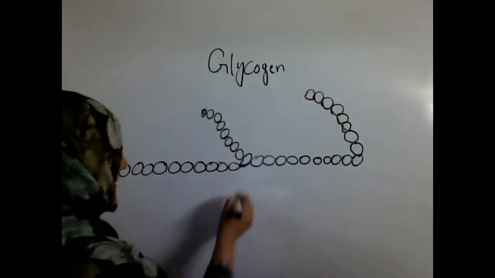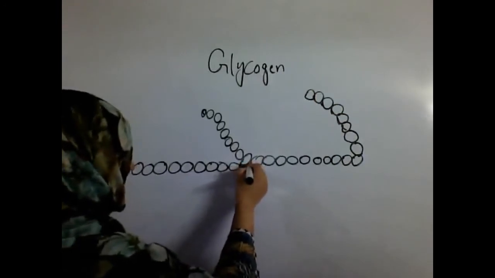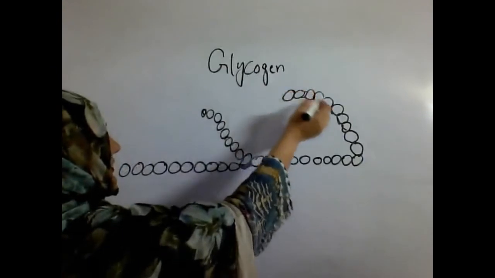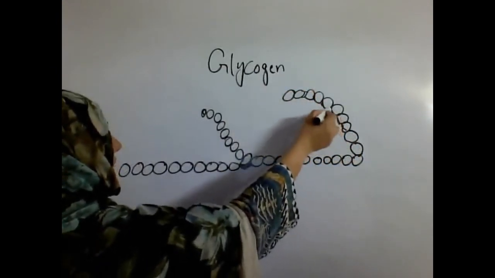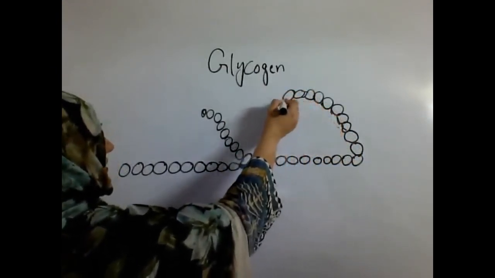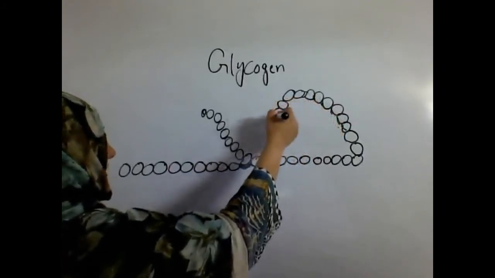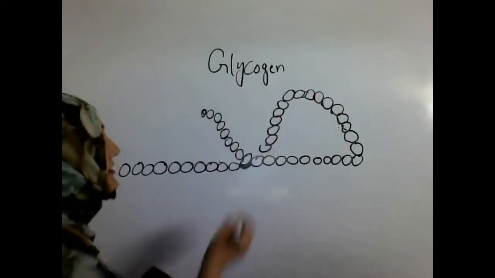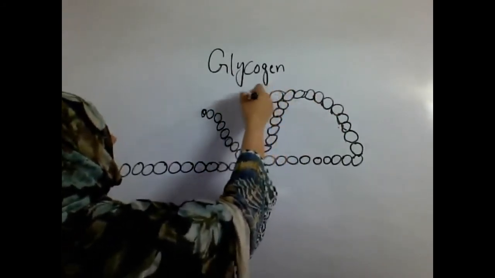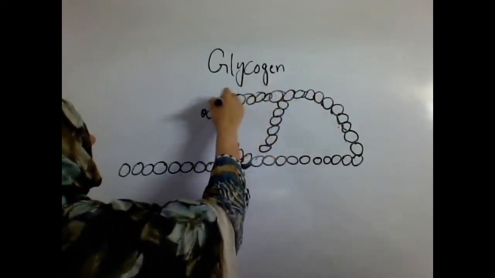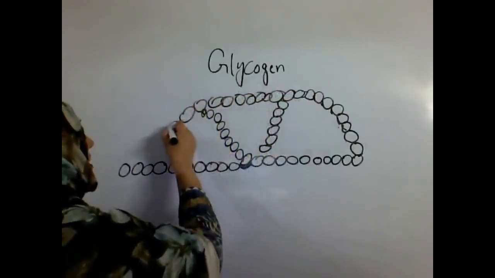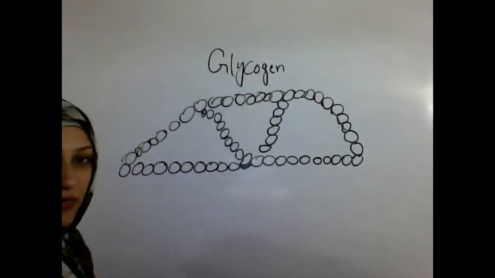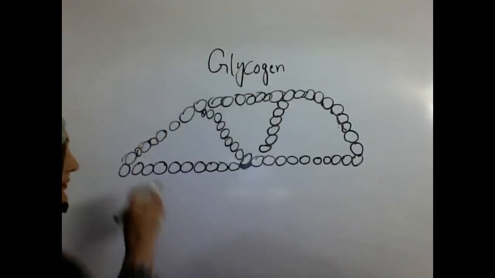Similarly, from this branch going 1 2 3 4 5 6 7 8 9 10, there is another branch attached by the alpha 1,6 linkage, and similarly there is a more compact structure of the glycogen molecule.